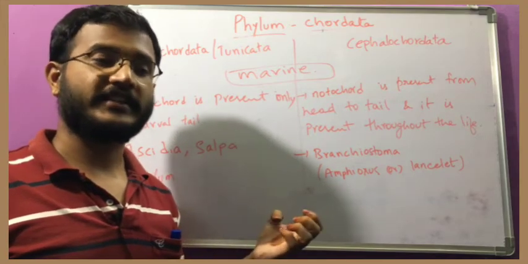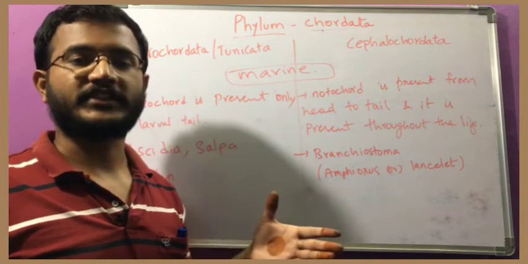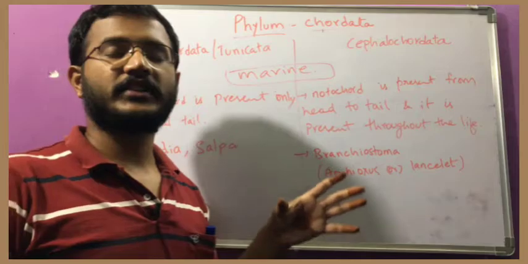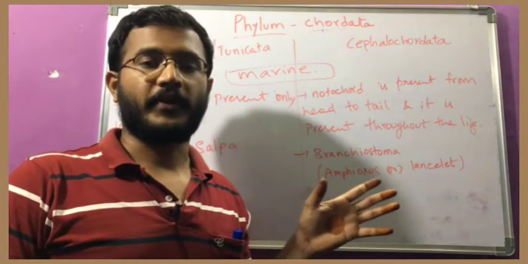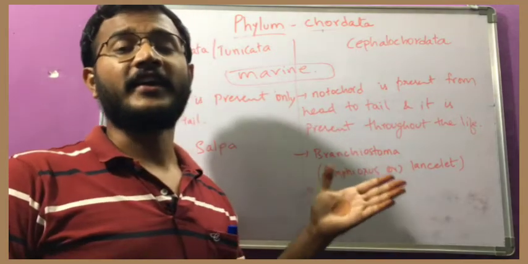So what is the circulatory system? What is the portal system? Renal portal system, hepatic portal system. All these systems will come. So you have to pay more attention in the vertebrate topic. So many systems are there because they are highly well developed.